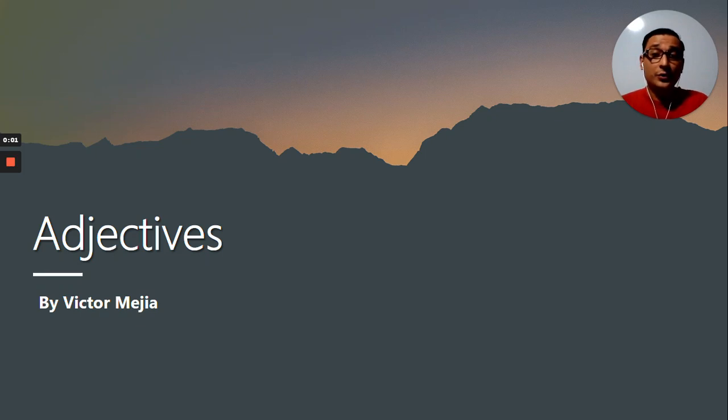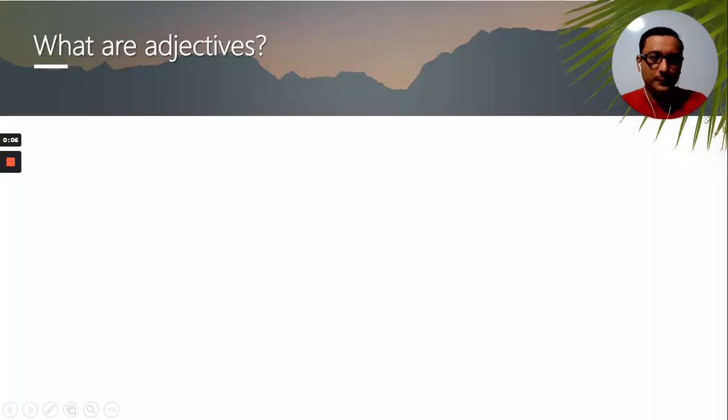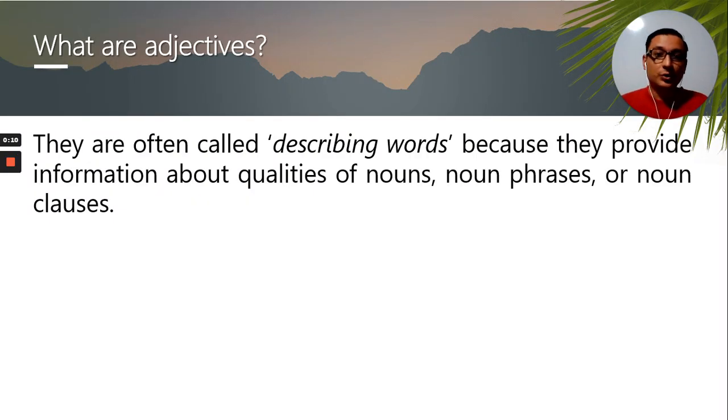Hello. So today we are going to work with adjectives. So what are adjectives? They are these words most people call describing words because they give information about qualities, right? Adjectives are normally seen as qualities of nouns, exclusively of nouns.